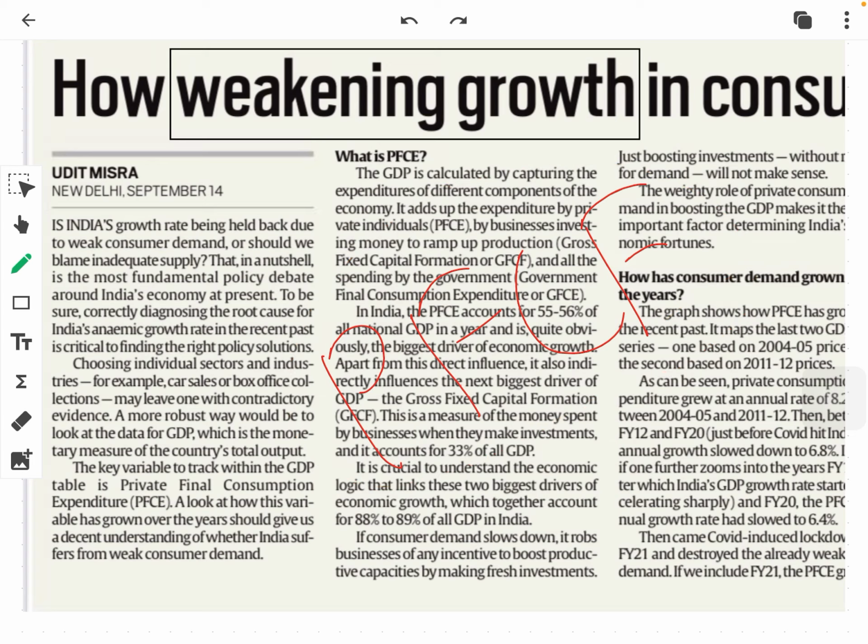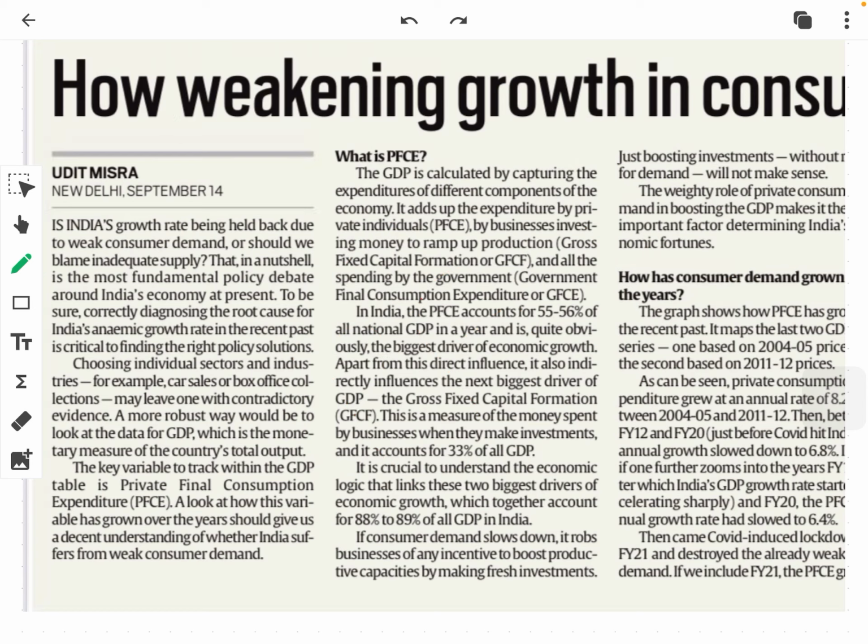So let us begin. The author of this article asks a simple question to us. Is India's growth rate being held back due to weak consumer demand, or are there any supply side factors? To know this, what we can do is sector specific studies. But if we choose individual sectors and industries, what will it lead to?